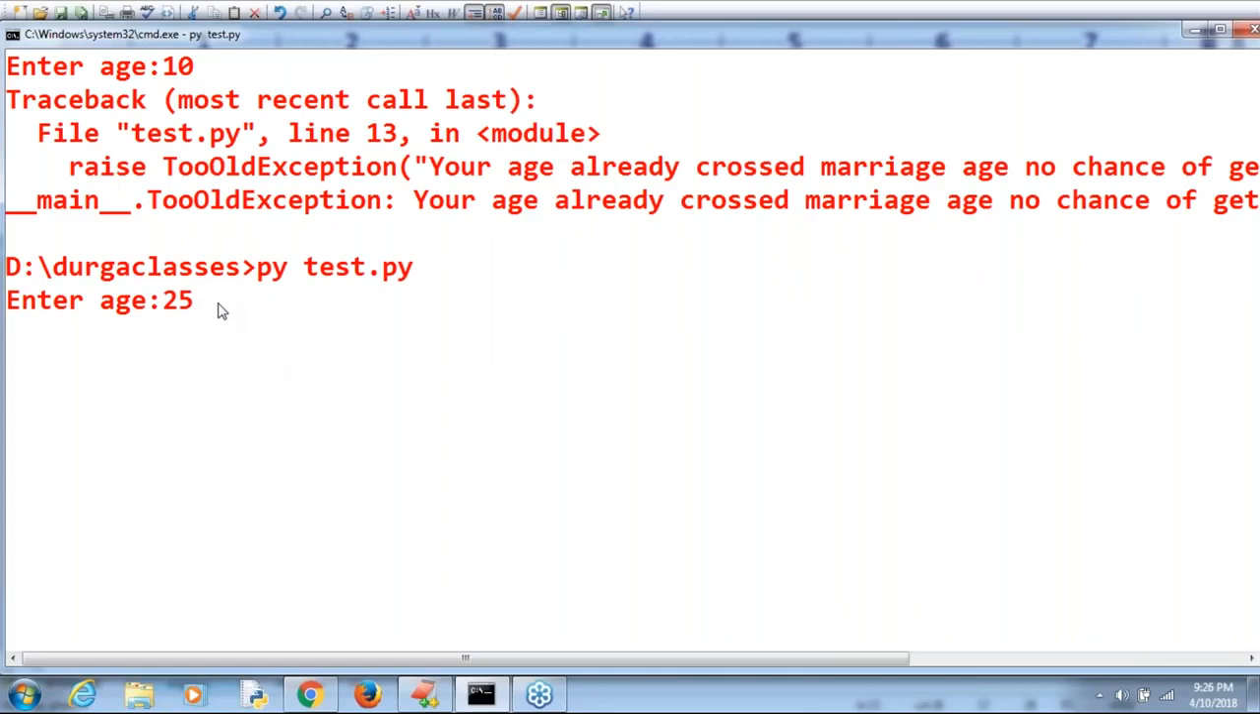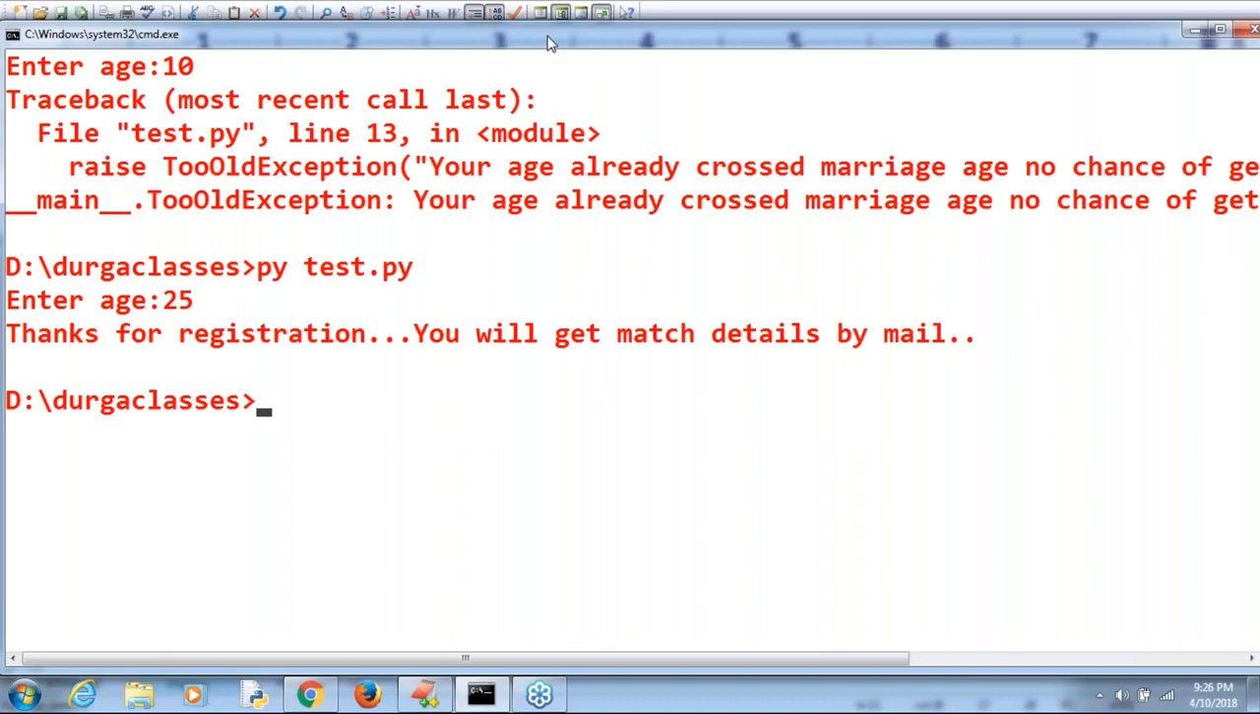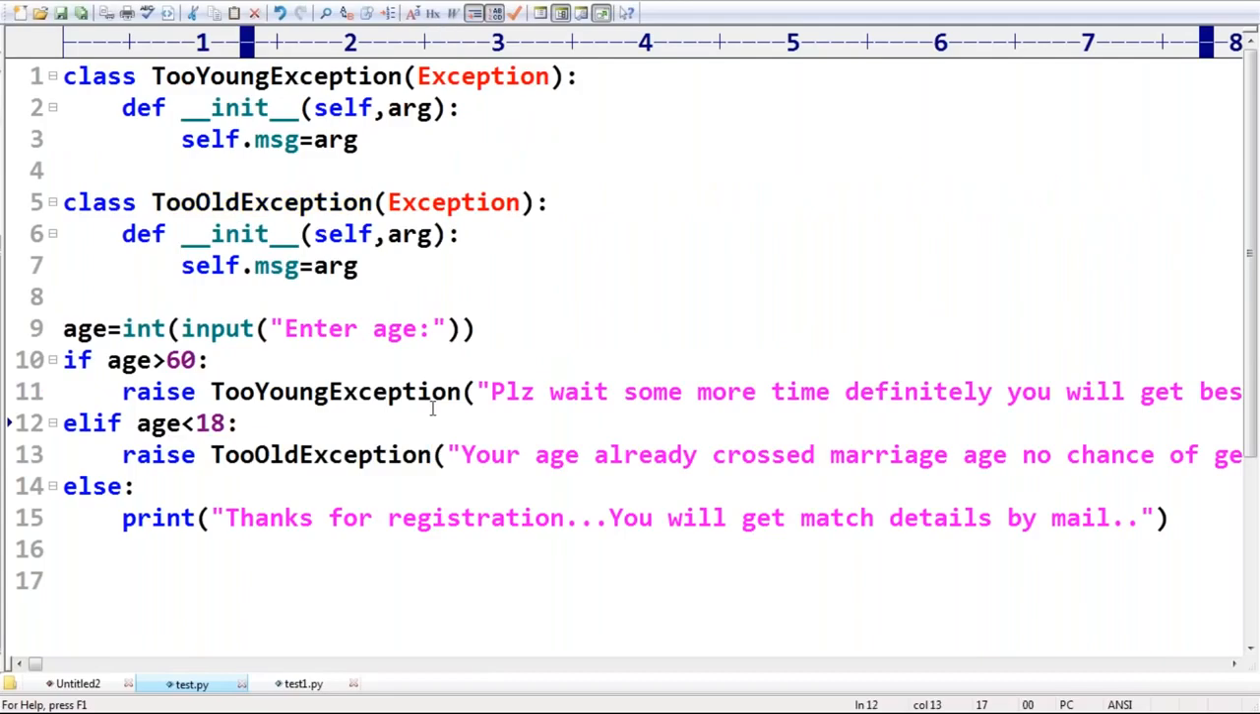Okay, now let me execute this code, sir. Observe that. Thanks for registration. You will get batch details soon by email. Everyone can able to understand, right? Okay, I hope you people can able to understand. That's all. This is what you should be aware of, sir.